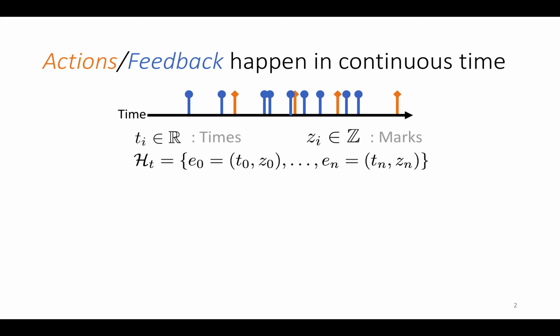Humans interact with the real world by taking actions and observing feedback in continuous time. Hence, the feedback and the actions are a sequence of events which take place at points in continuous time, and they may carry some information with them, which are called marks. These events can be modeled using the framework of marked temporal point processes, which has been shown to have unprecedented predictive power while modeling social processes and human actions.